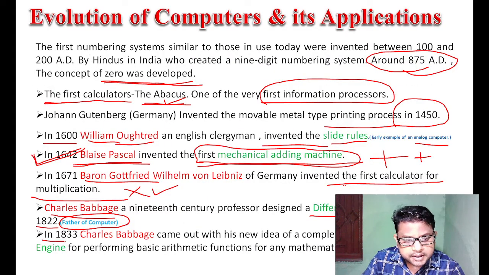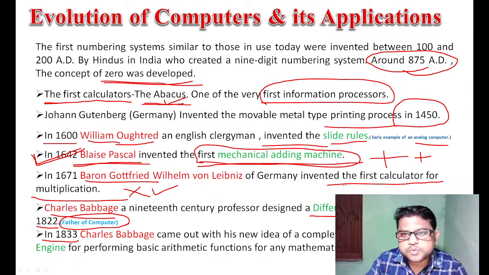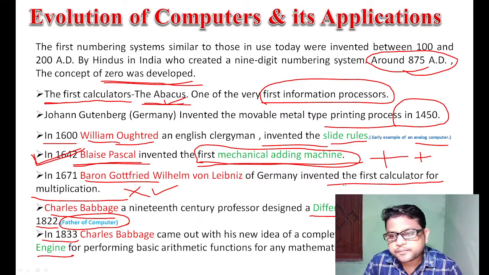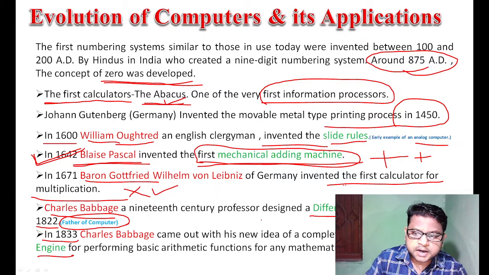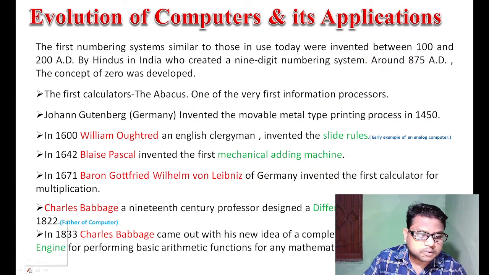Again in 1833 Charles Babbage came with a new idea and developed the analytical engine. That is also a very important point for competitive exams. Who developed the first analytical engine? That means Charles Babbage. Go to the next slide.